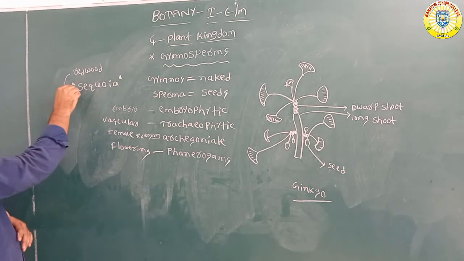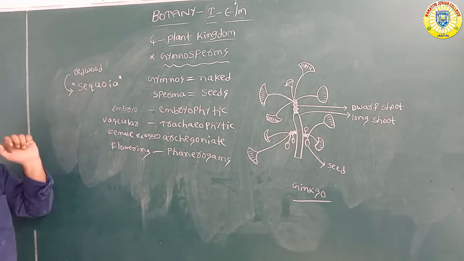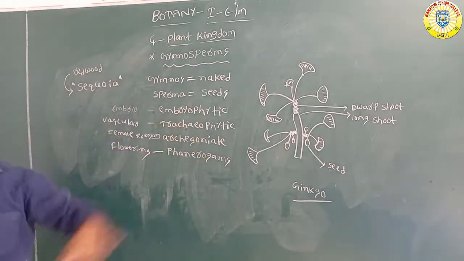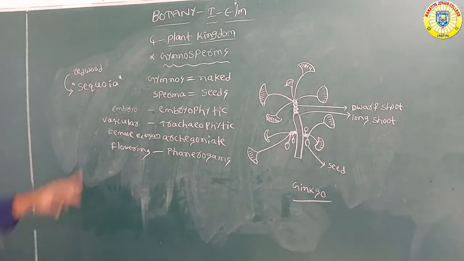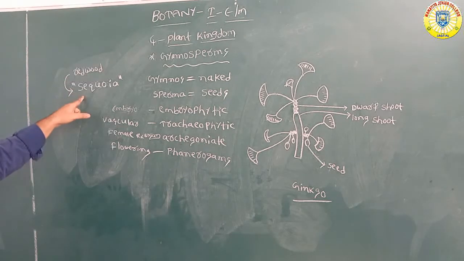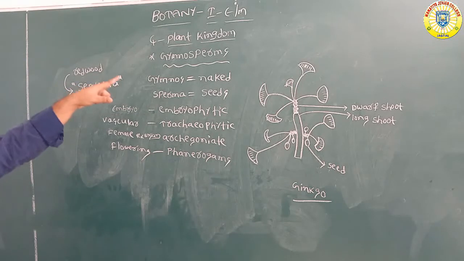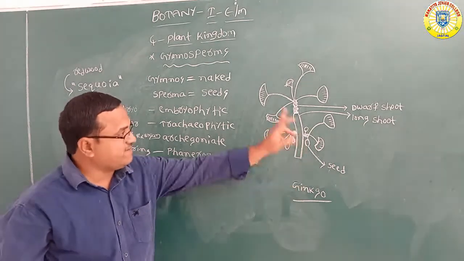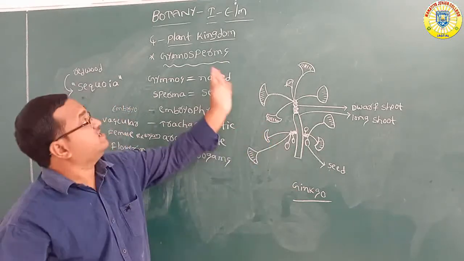Sequoia is one type of redwood plant, and it is the tallest plant among the gymnosperms. Here you can see, this is one type of plant which belongs to the gymnosperms only.